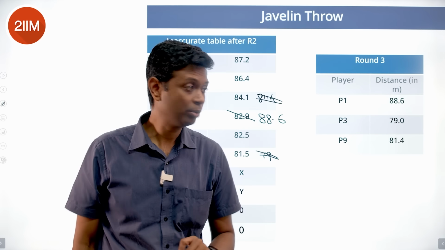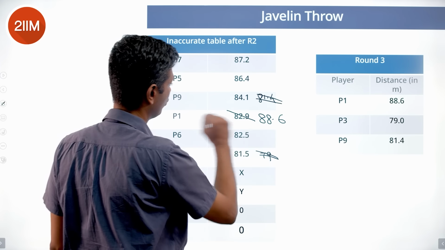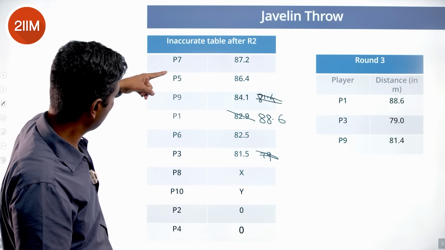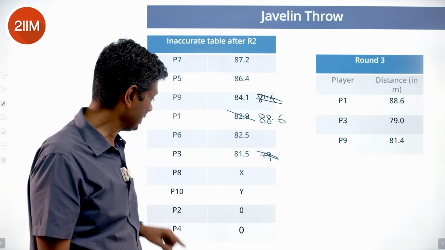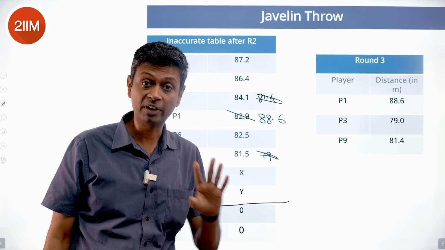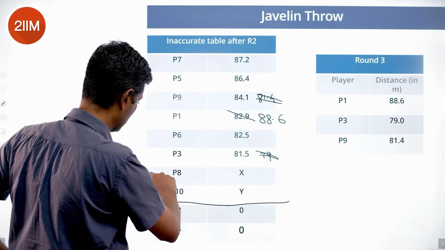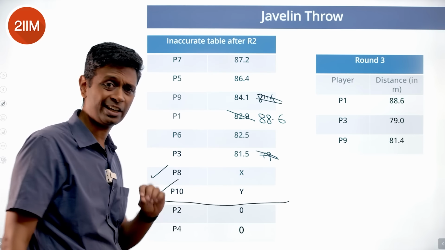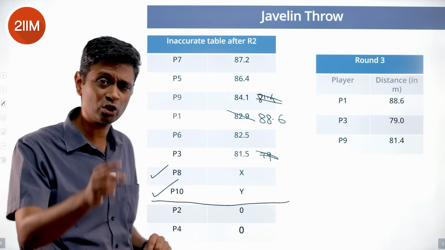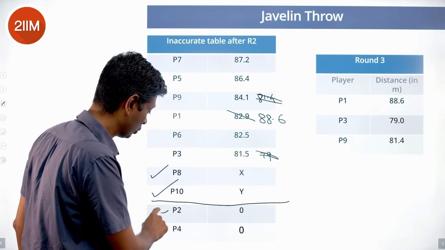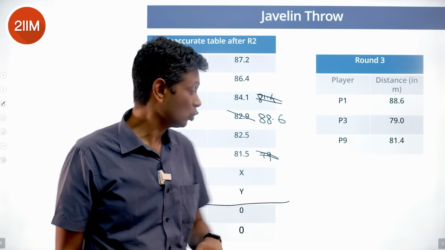This is brilliant because we know now that P1 has 88.6, P7, P5, P9, P6, P3, we've got all of their scores. And 8 and 10 qualifiers. If we look at qualifiers, at the end of round 3, these 2 should have been in. They're in. We've already been told that. We've also been told that there are only 6 qualifiers. These 2 are definitely out. They put 3 invalid throws. They're out. So these 2 are in.